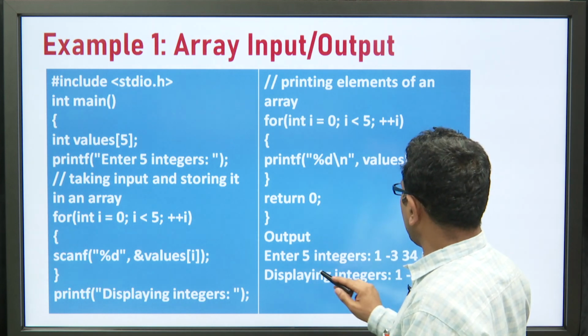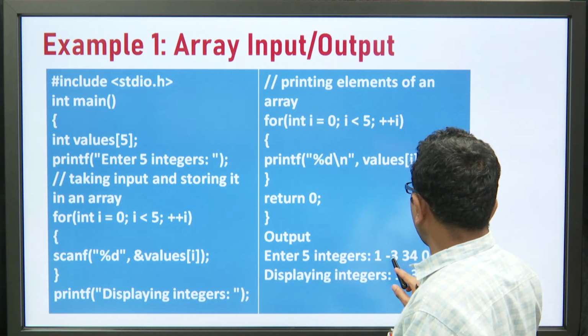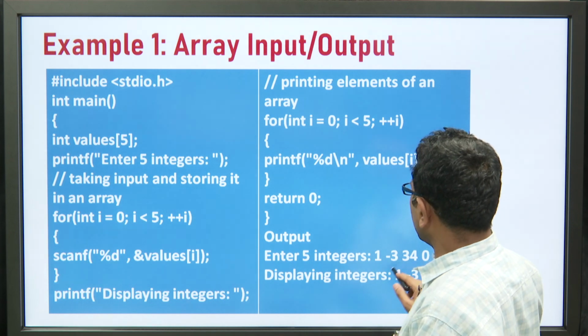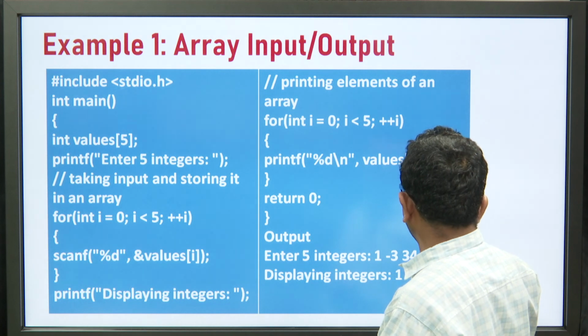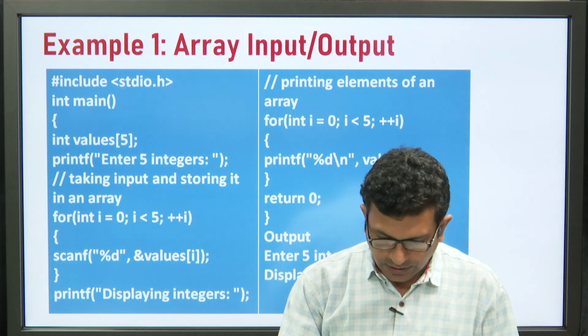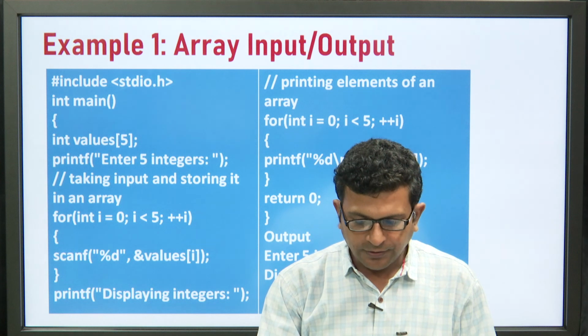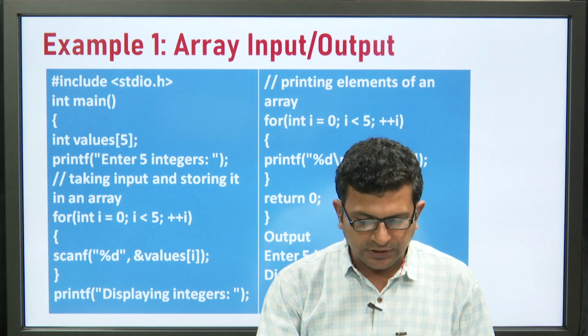Just see here in the output, we have entered 5 integers: 1, minus 3, 34, 0, 3. So, it is also displaying the same sequence of elements: 1, minus 3, 34, 0, 3. So, this is how we can understand array input output with example.